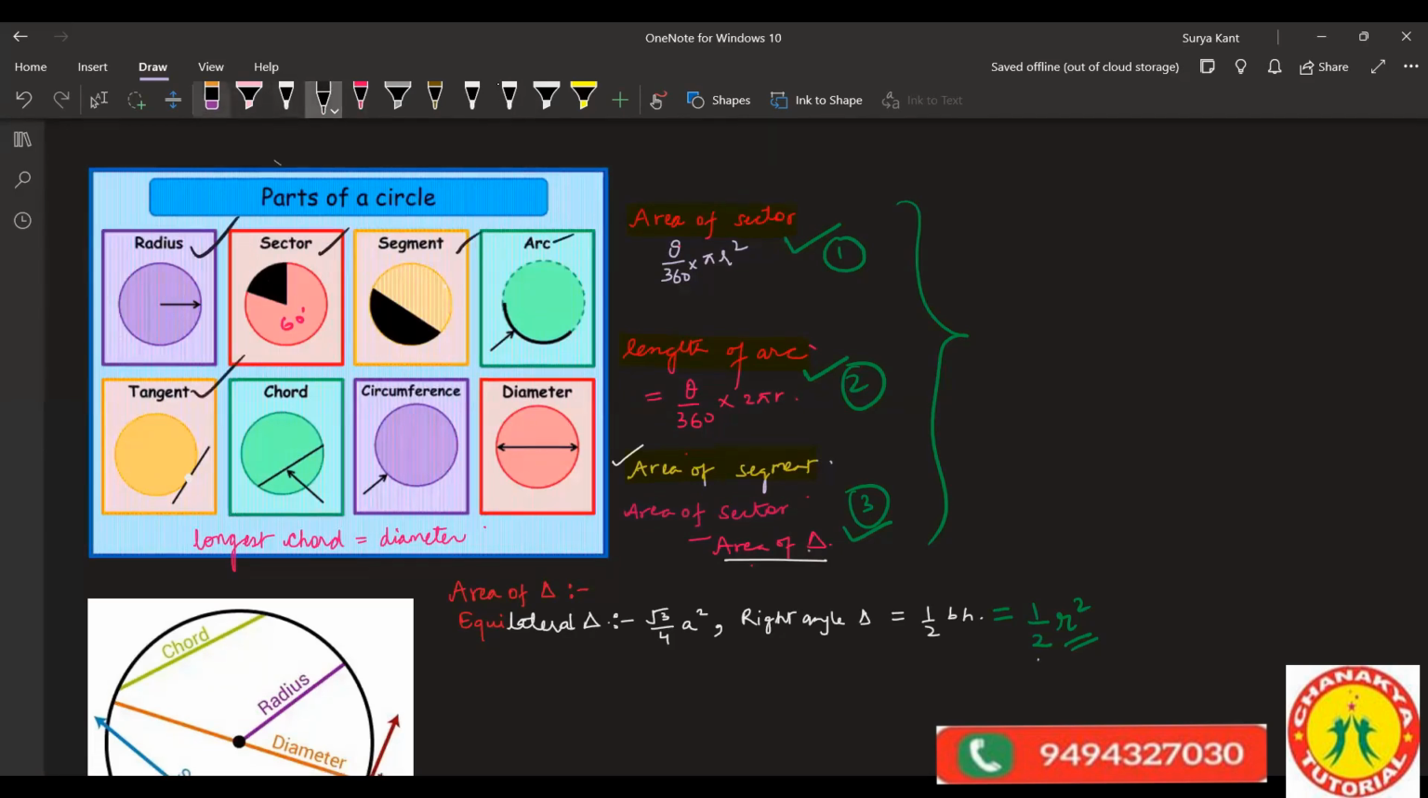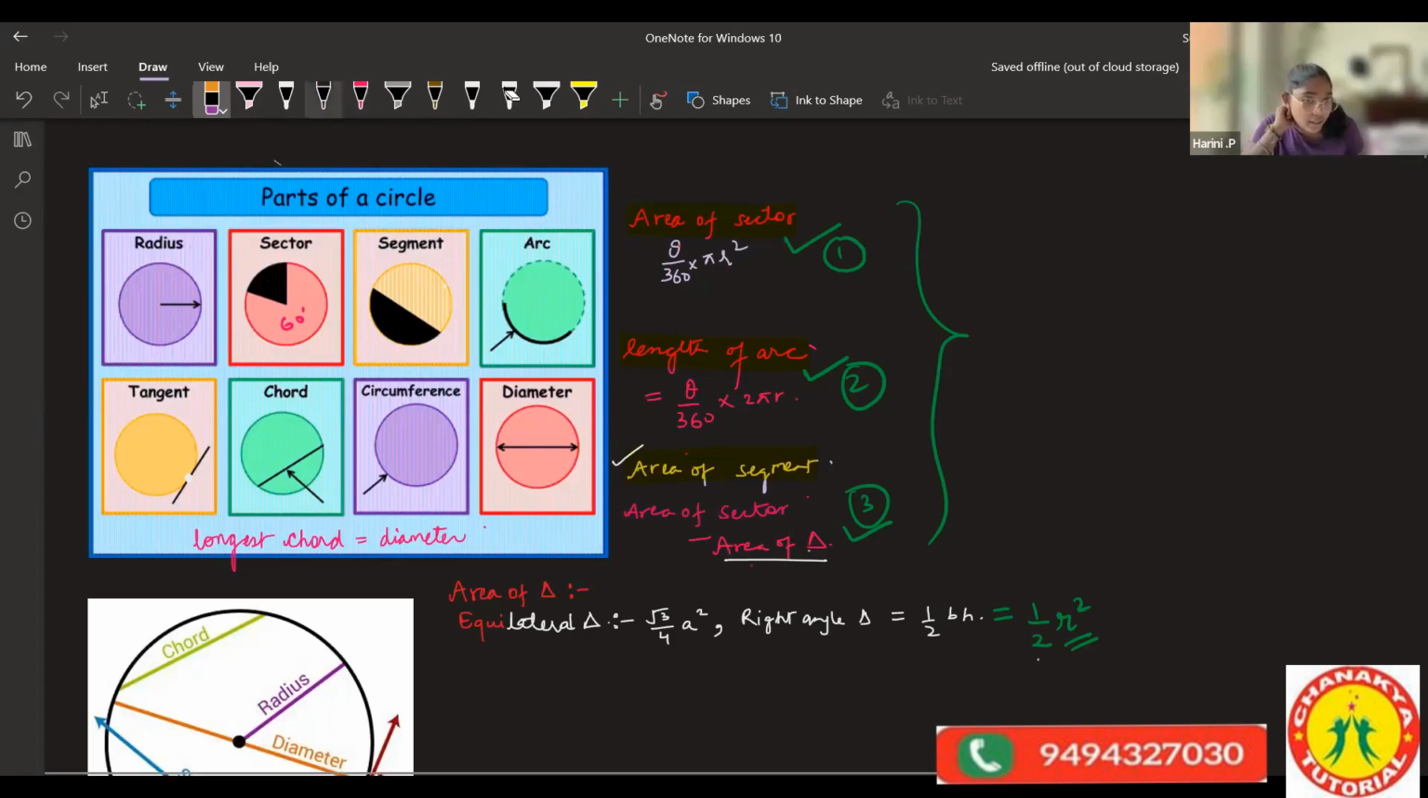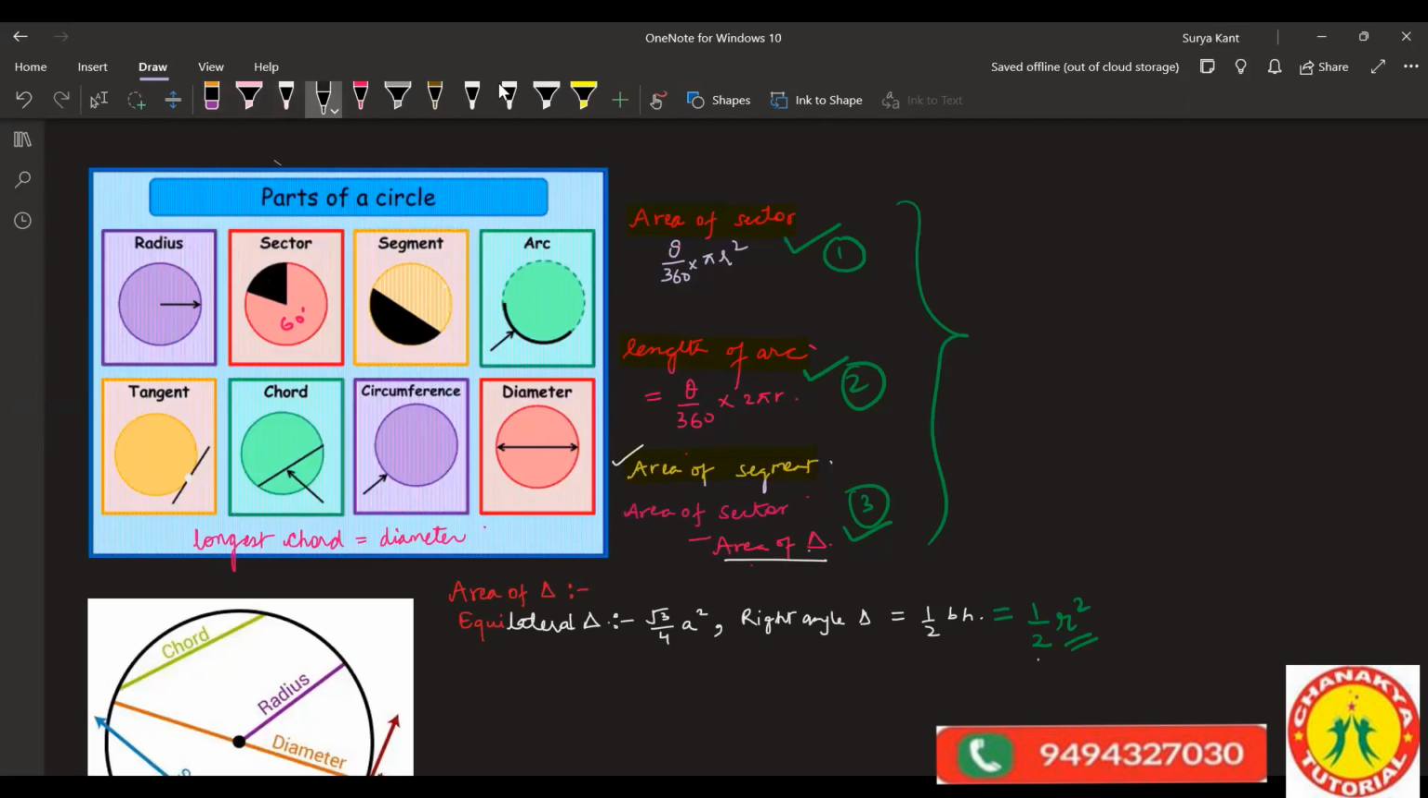Chaman, tell me. You know what is secant? S-E-C-A-N-T. What is secant? No, sir. Harini, can you tell me what is secant? Secant is basically a line segment which passes through 2 points of the circle. Any point of a circle, only one point, right?